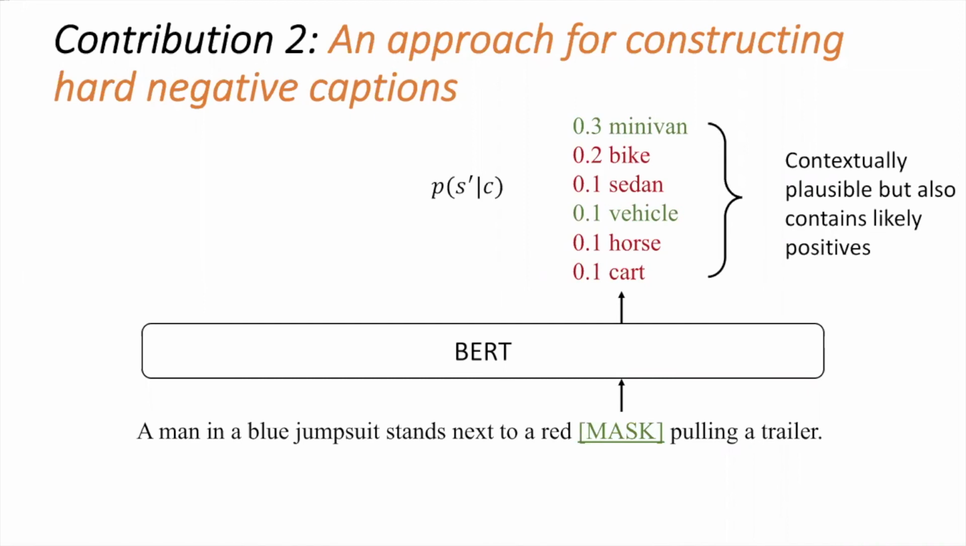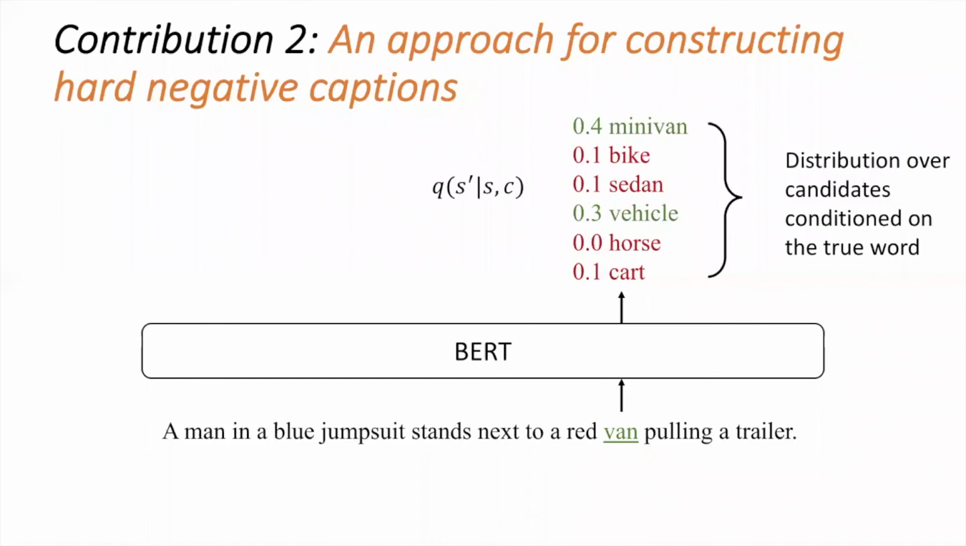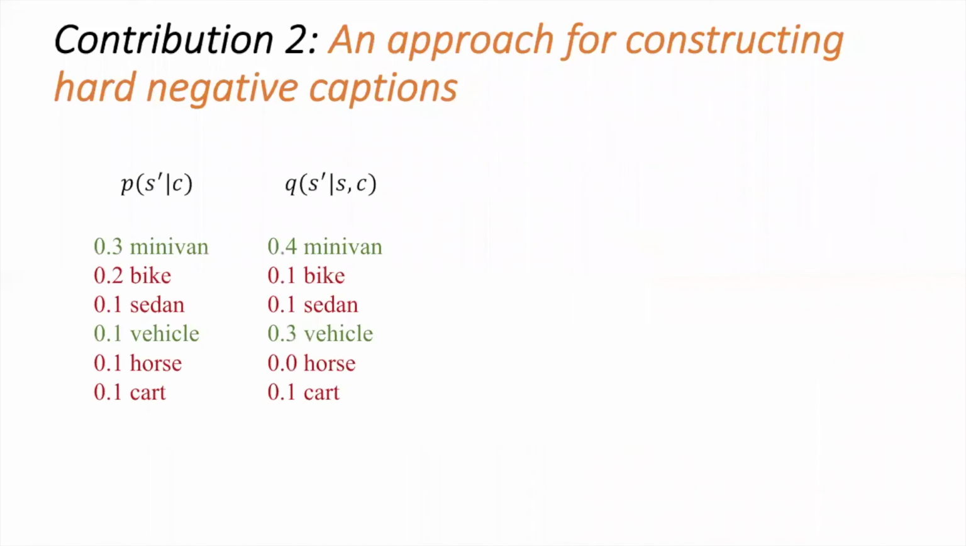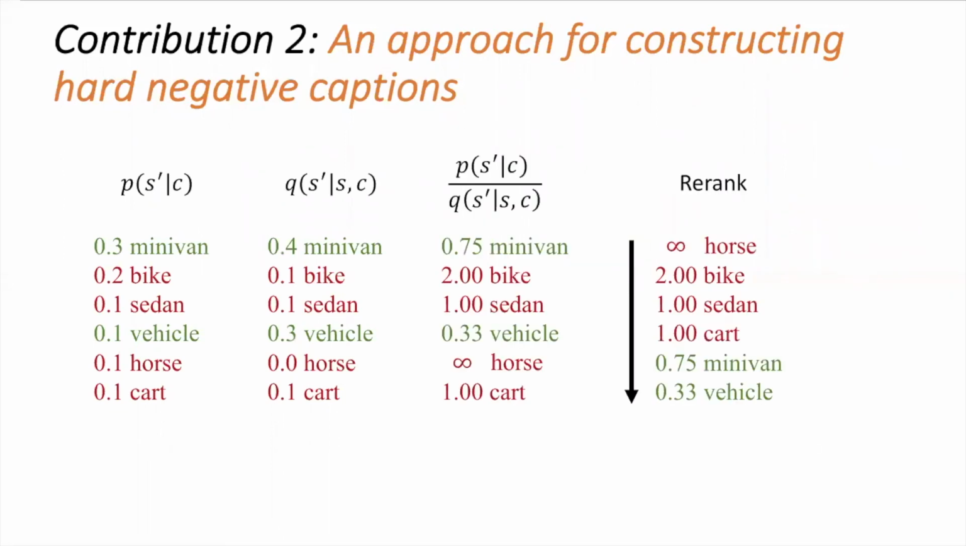To identify such near synonyms and hypernyms, we again produce likelihood scores for the selected candidates, but this time conditioning on the true word instead of using a mask token. We now expect higher scores for words with a similar meaning as the original word than semantically distant words. To select words that are contextually plausible but are not near synonyms and hypernyms, we re-rank the candidates based on the ratio of these two distributions and discard the words with the lowest scores.